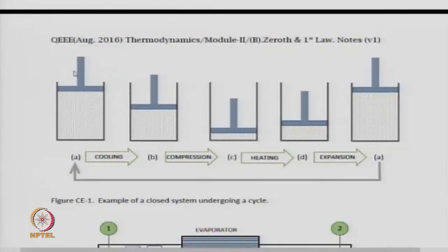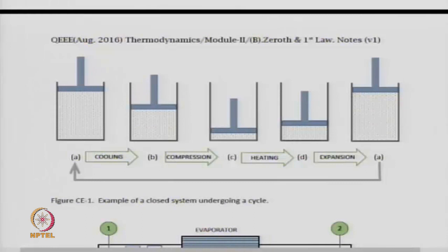Here there are 4. We take a cylinder piston arrangement and then we cool it so the piston comes down. Then we put work on it and compress it, and then it comes to state C. Then you heat it, it comes to state D. Then you allow it to expand against a force. It comes to state A, which is the same as the starting state A. So this substance, which was locked in this, like a control mass, went through a cycle.